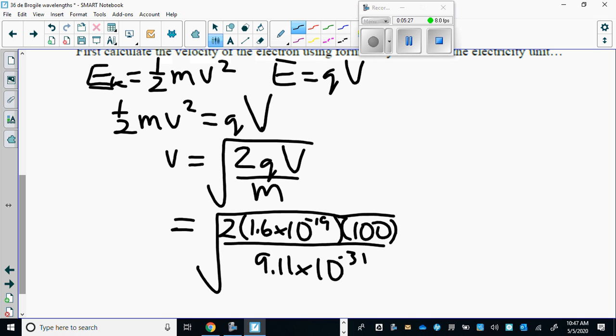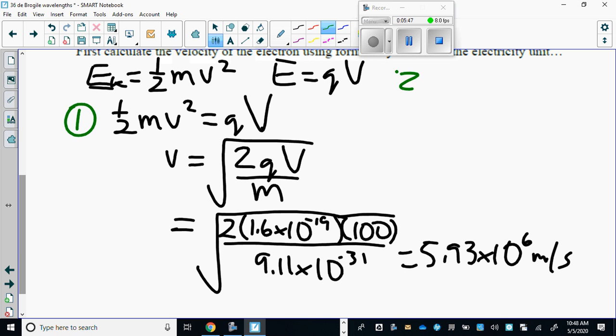And that will give you the velocity of 5.93 times 10 to the 6th meters per second. And then in step 2, you can calculate the wavelength because now we know the velocity and we know the mass, using the formula that we derived earlier.